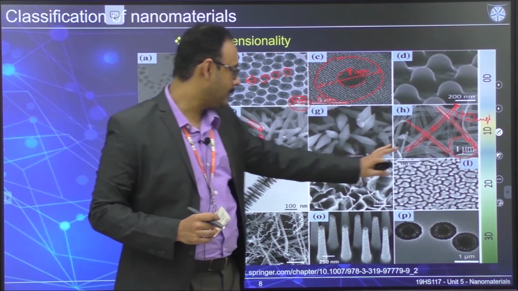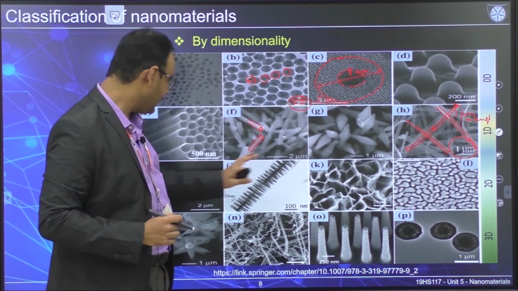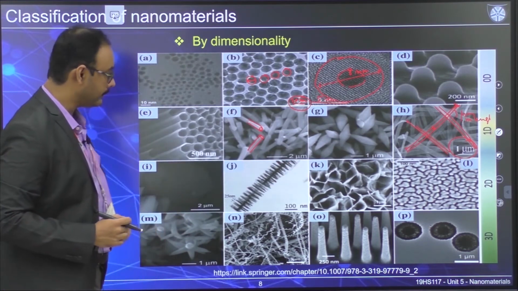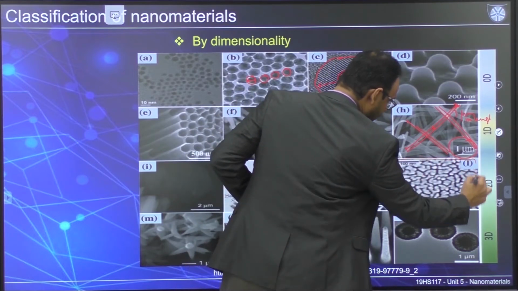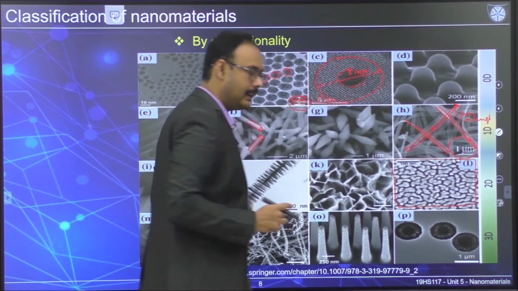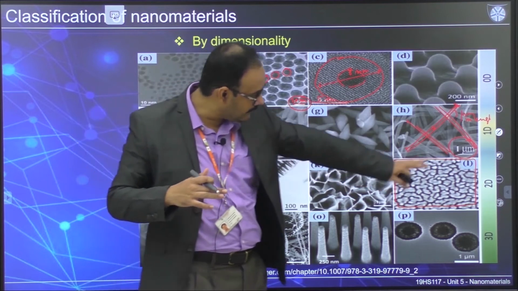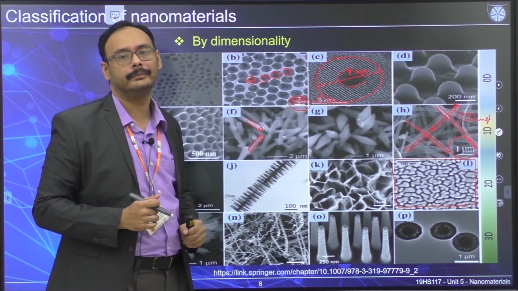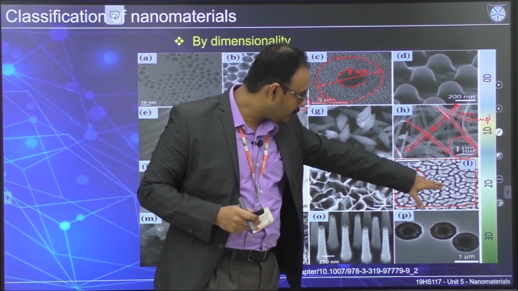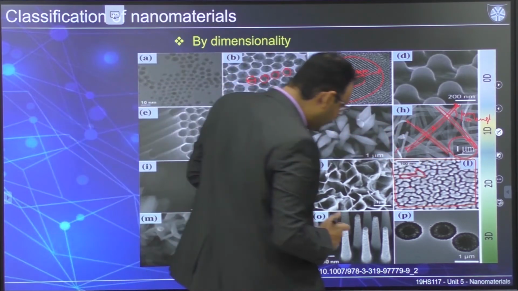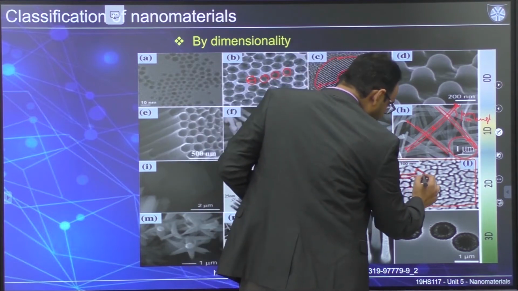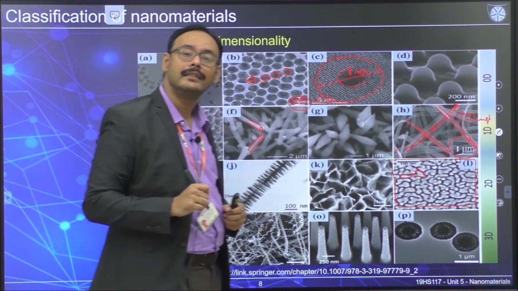This is some 2D material. You may not see this properly, but this is essentially a sheet. This entire thing is a sheet. They have just taken the image from the top, so you may not see how they are oriented. If you concentrate on one, you will see that there is no height as such.